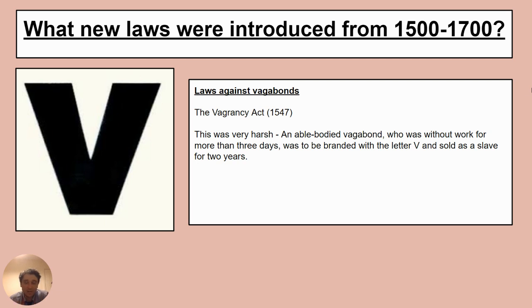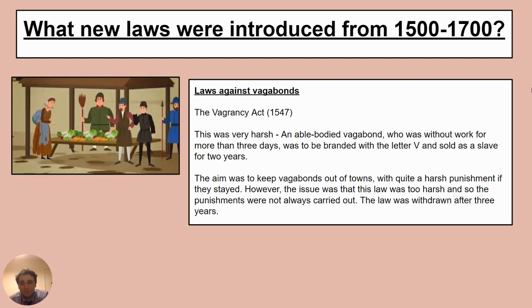Now, that was incredibly harsh, and the idea was that actually, if they bring this law in, then people won't hang about in towns. And the problem was, this law was a bit too harsh. People didn't feel comfortable doing this. They don't want the vagabonds in towns, but this is too extreme, they believe. So the punishment wasn't always carried out as a result. And we see this law being withdrawn after just 3 years, showing it wasn't working.